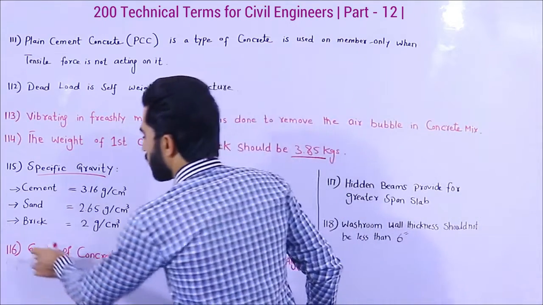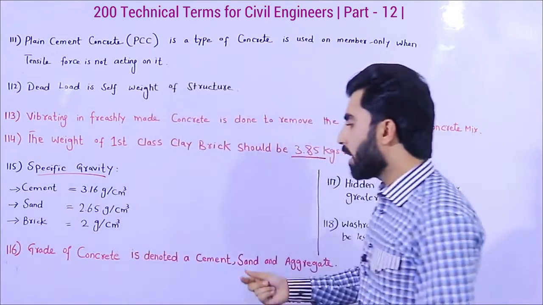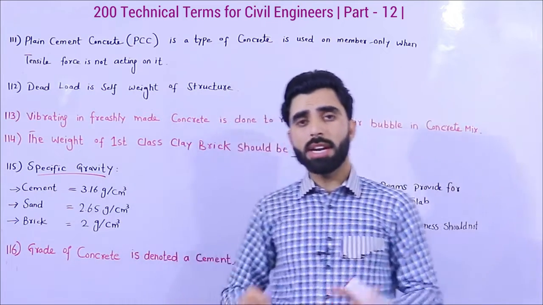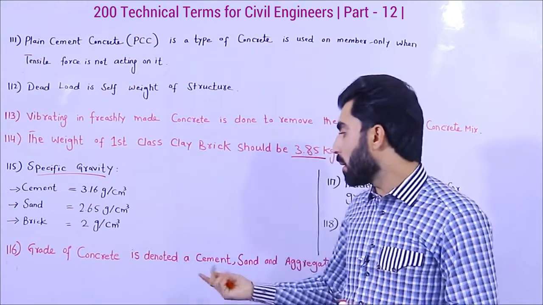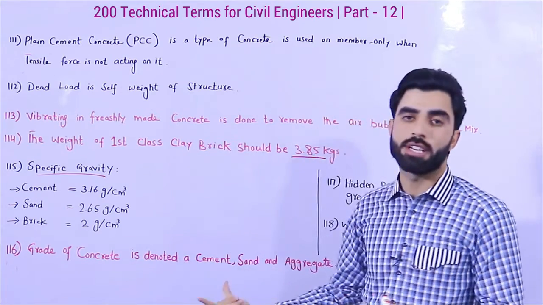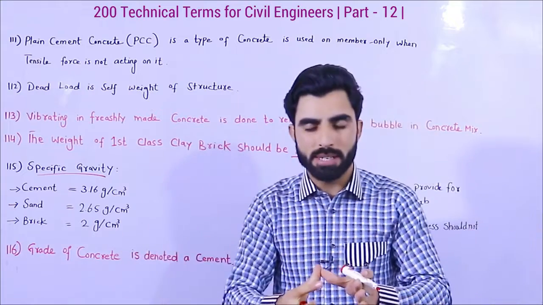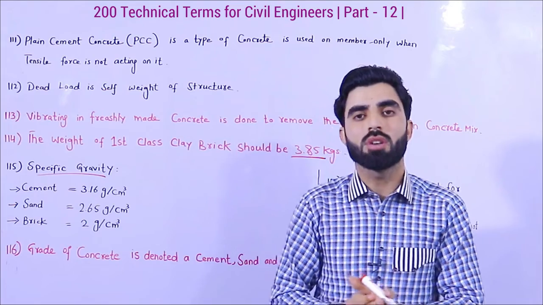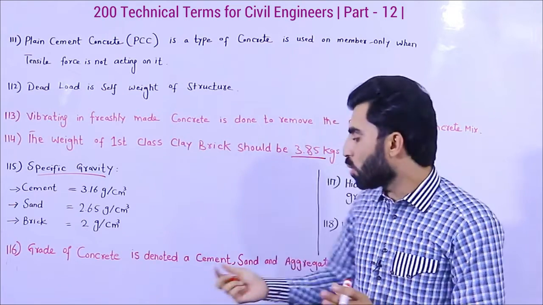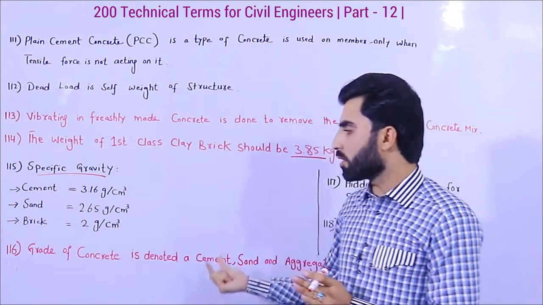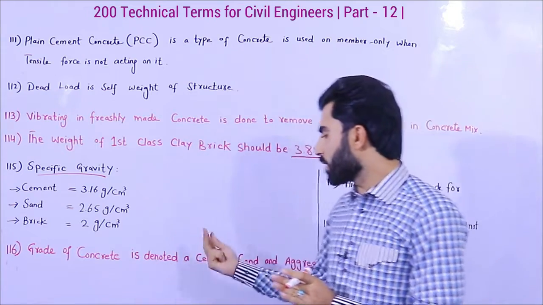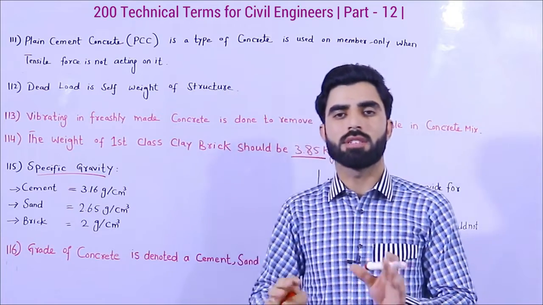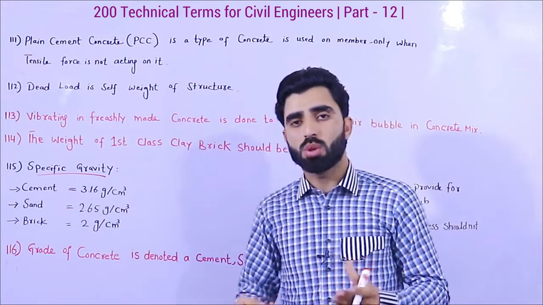The term number 116 is grade of concrete is denoted. If someone asks you what is grade of concrete, it is denoted by cement, sand and aggregate. When we combine cement, sand and aggregate, and water, that is called concrete. But we can't say water here, because in grade of concrete we have three things: cement, sand and aggregate, and we have different grades of concrete for different RCC structures, for different members. So what is grade of concrete?